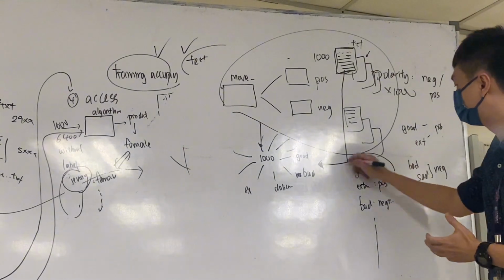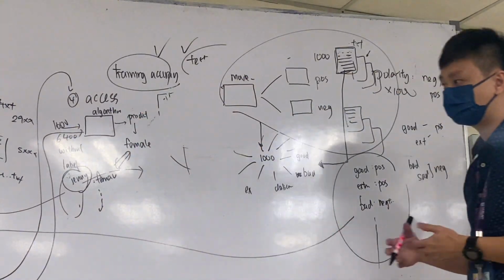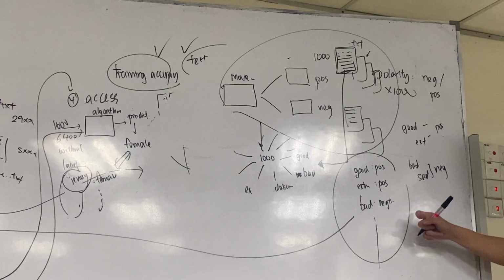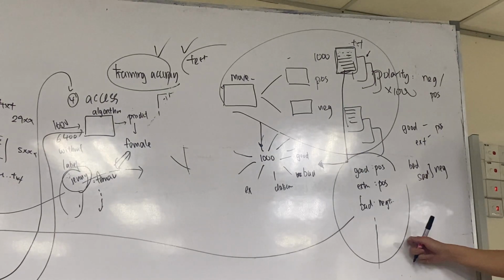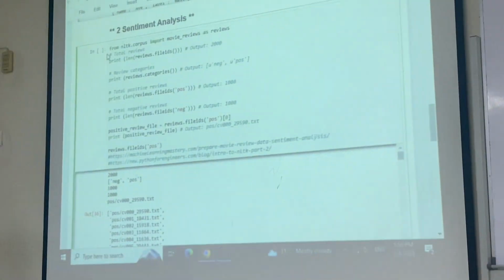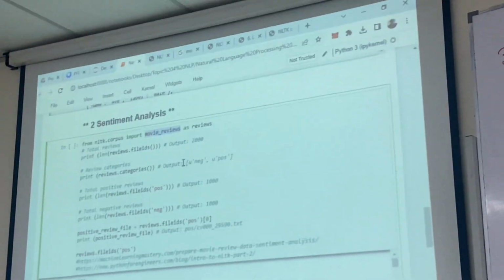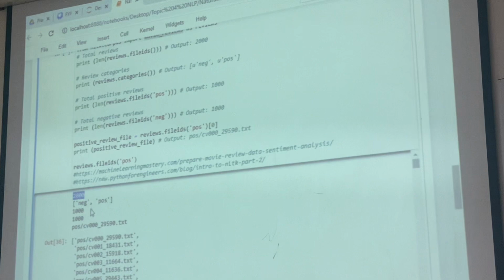So after that, we repeat the same process. Split the data 80-20, or 70-30. Train the model. Assess the model. Same part now. Come back to the coding here. Okay, so this is some data exploration coding here. I have the movie review, about 2000 files.